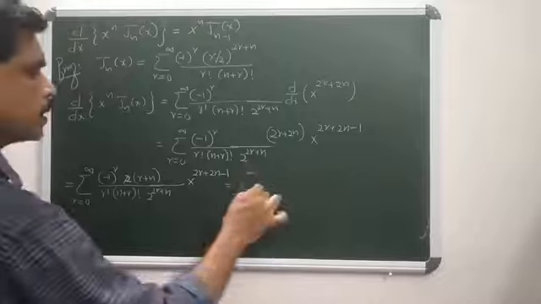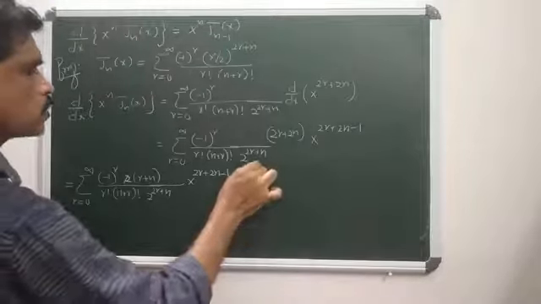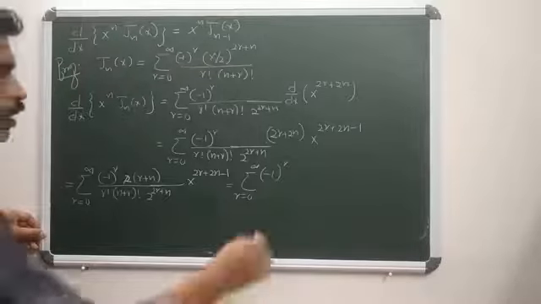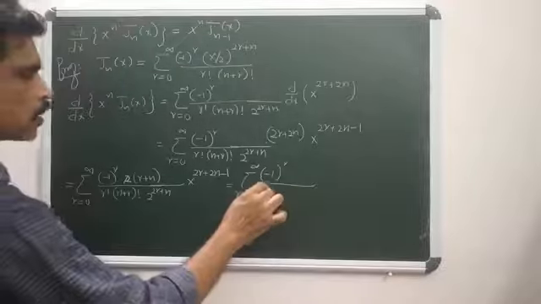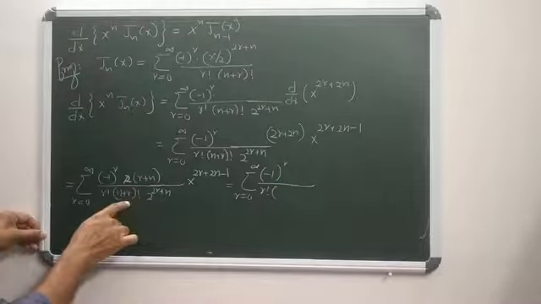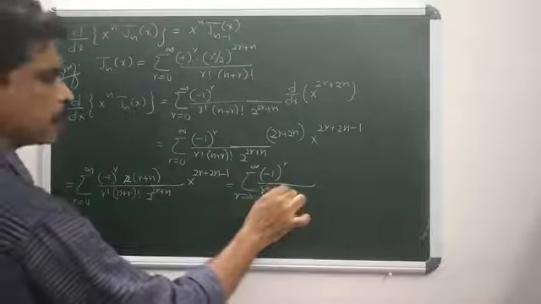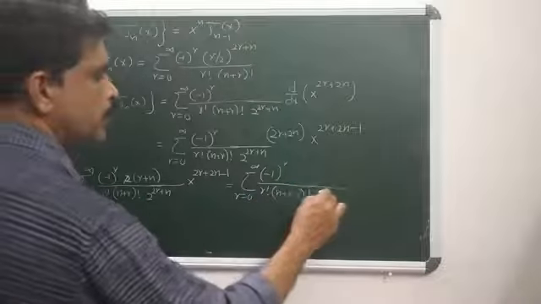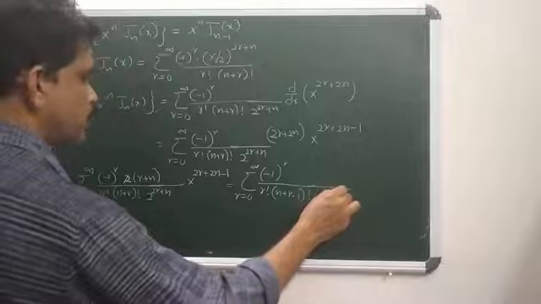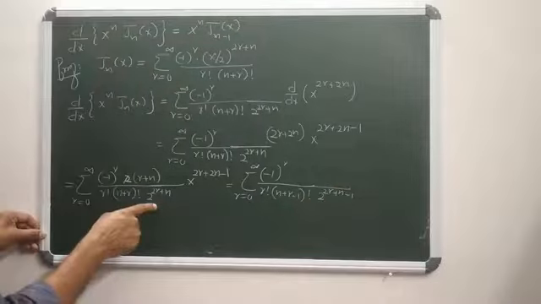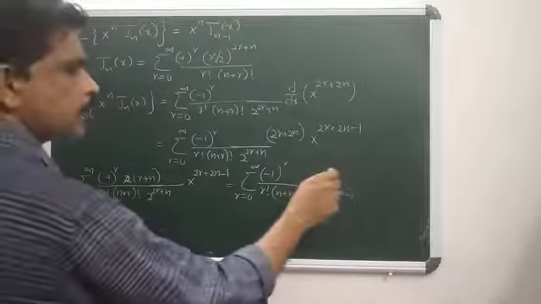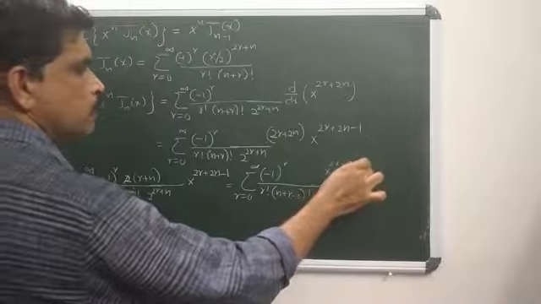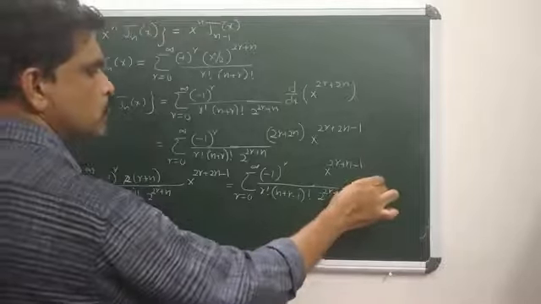So this can be rewritten as sigma r ranges from 0 to infinity, minus 1 to the power r divided by r factorial into, r plus n cancelling, remains n plus r minus 1 factorial into, on denominator it is 2 power 2r plus n minus 1, and this can be rewritten as x power 2r plus n minus 1 into x power n.